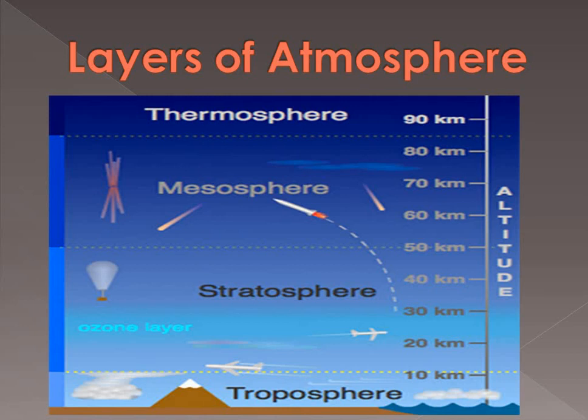From 12 to 50 kilometers it is the stratosphere. From 50 to approximately 80 it is the mesosphere, and from 80 to 500 it is the thermosphere, and beyond that is the exosphere. And all the weather phenomena occur in the troposphere only. So these are the 5 layers of the atmosphere.